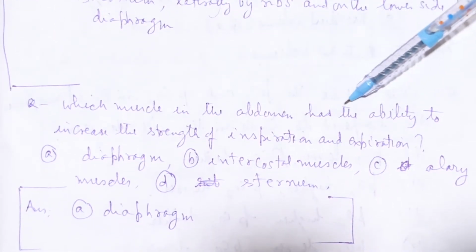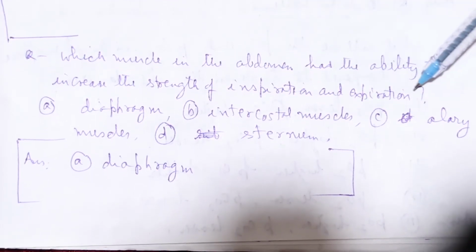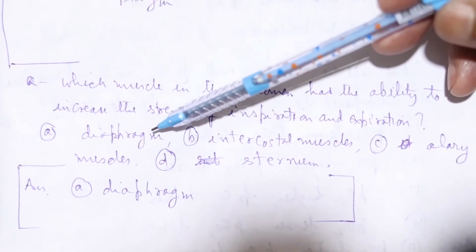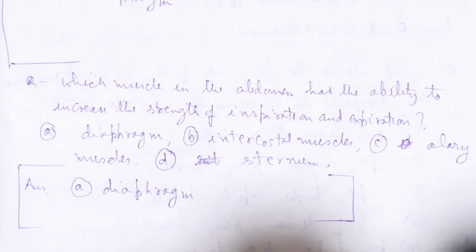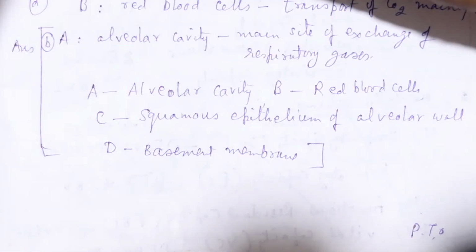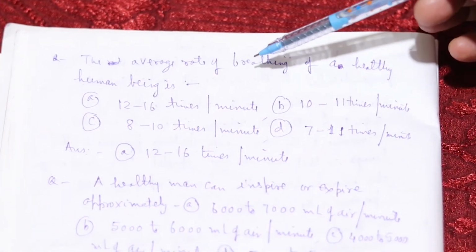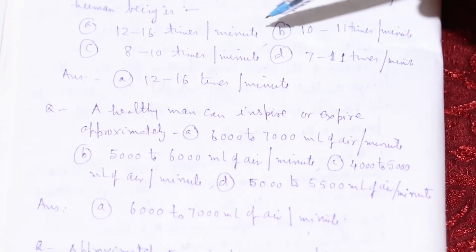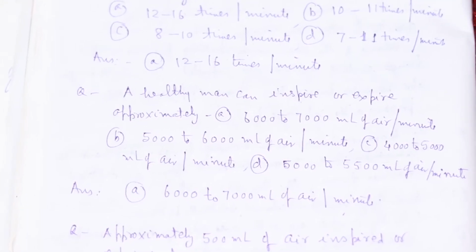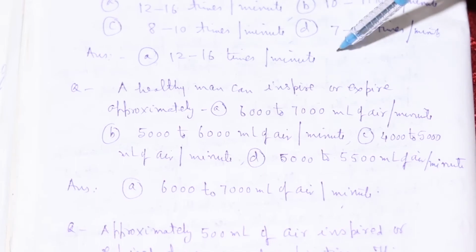Which muscle in the abdomen has the ability to increase the strength of inspiration and expiration? The options are diaphragm, intercostal muscle, abdominal muscles, and sternum. The answer will be diaphragm. The average rate of breathing of a healthy human being is 12 to 16 times per minute, 10 to 11 times per minute, 10 times, or 7 to 11 times. The answer will be 12 to 16 times per minute.